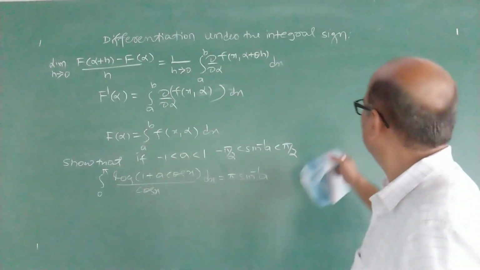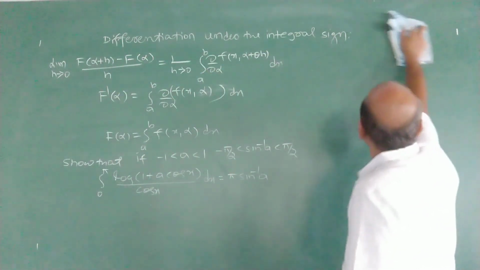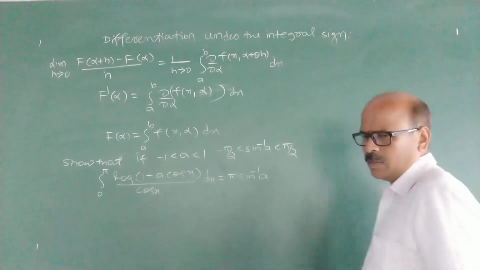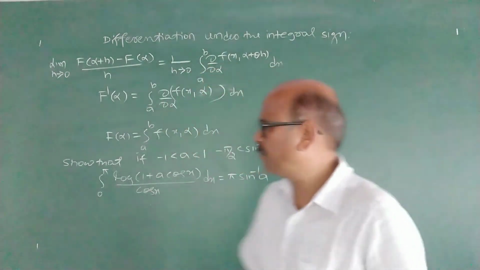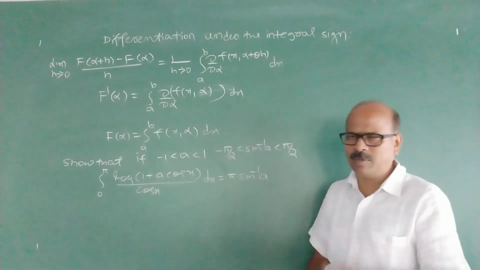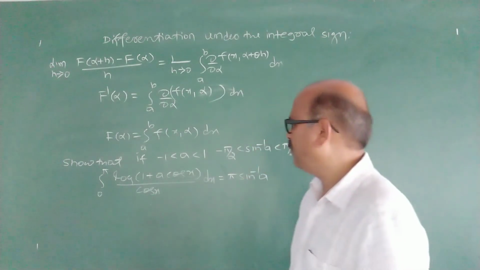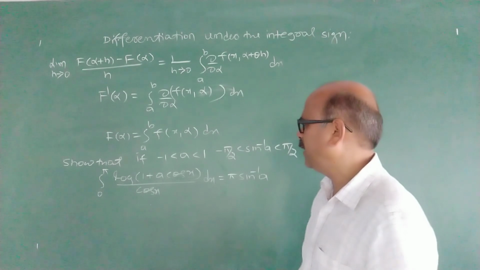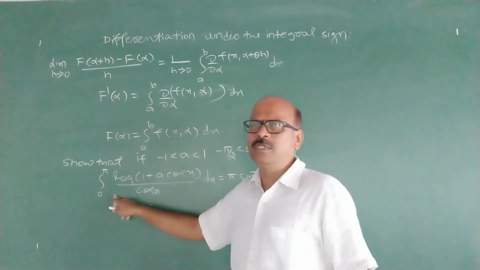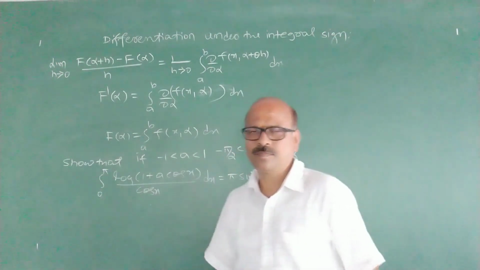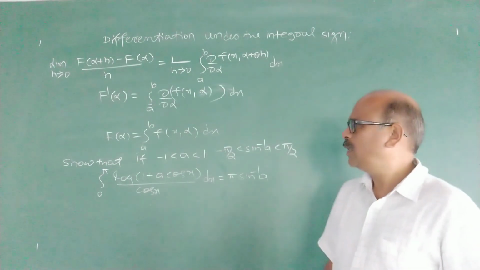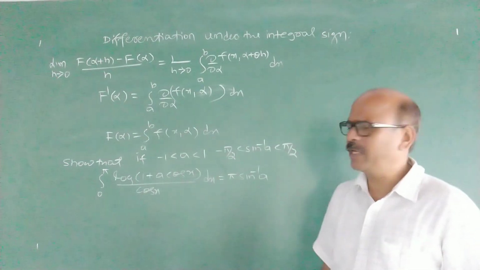To start with, consider a simple problem. Here it is an unusual problem. Any substitution or methods that you have already studied in integration is not working here. So we use differentiation under integral sign.